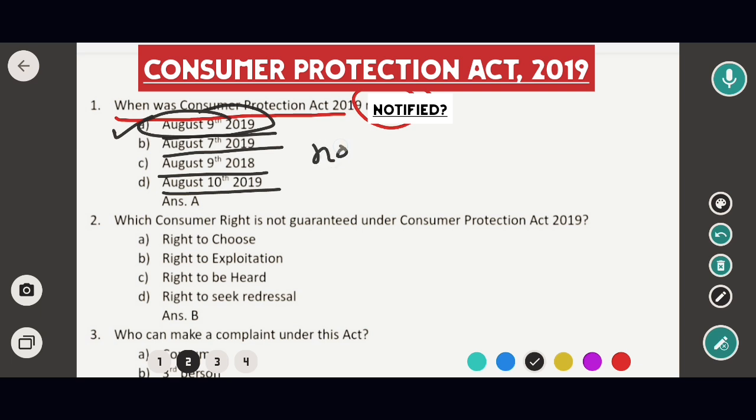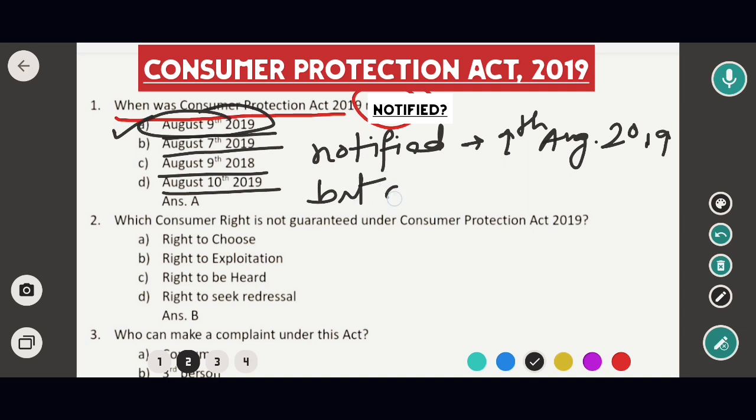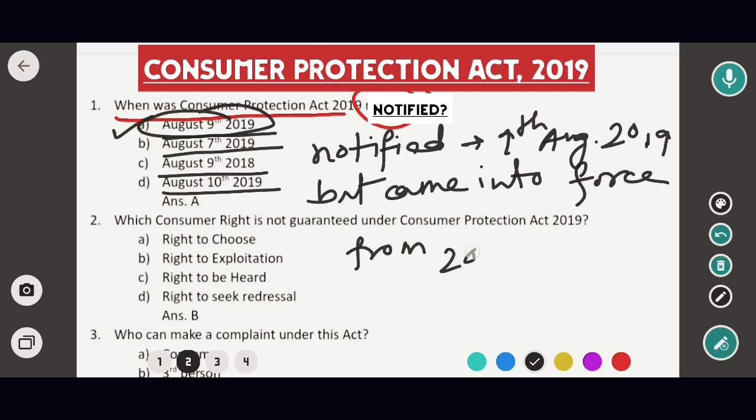Notified on 9th August 2019, but came into force from 20th July 2020.